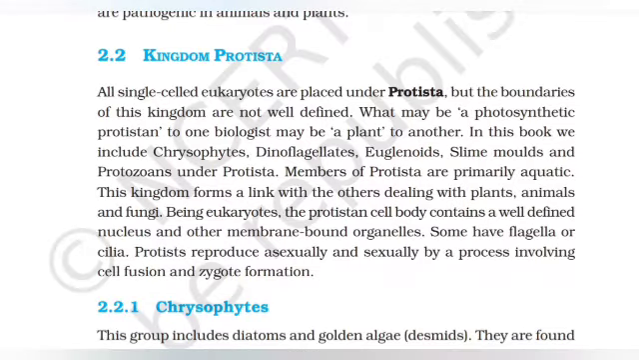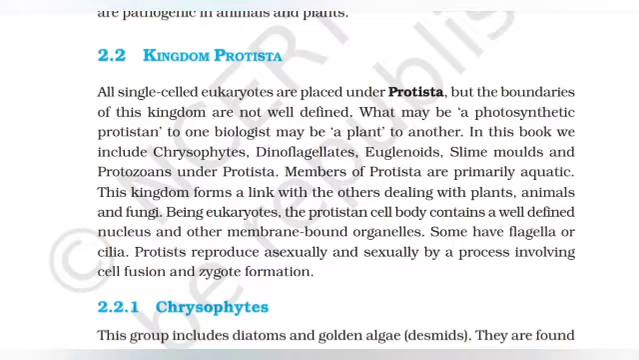Kingdom Protista. All single-celled eukaryotes are placed under Protista, but the boundaries of this kingdom are not well defined. What may be a photosynthetic protistan to one biologist may be a plant to another. In this book, we include chrysophytes, dinoflagellates, euglenoids, slime molds, and protozoans under Protista. Members of Protista are primarily aquatic. This kingdom forms a link with the others dealing with plants, animals, and fungi.